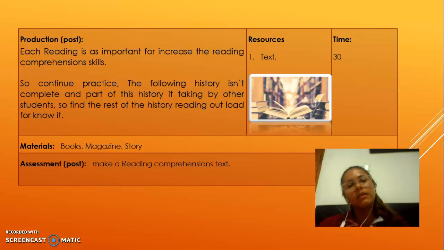An assignment: making a reading comprehension test.